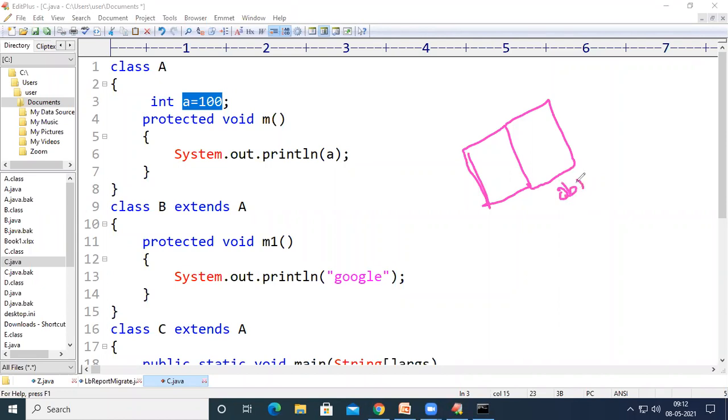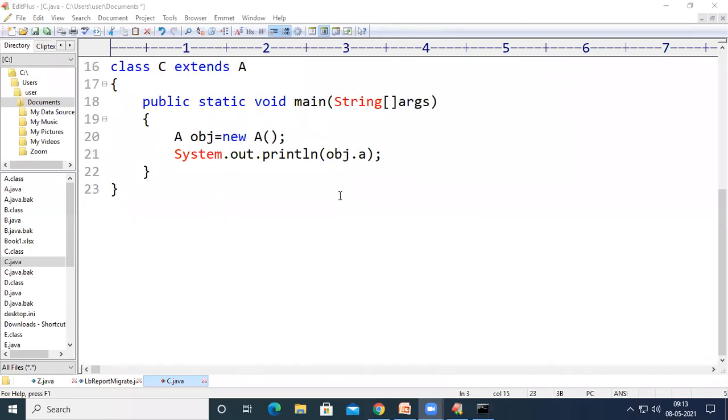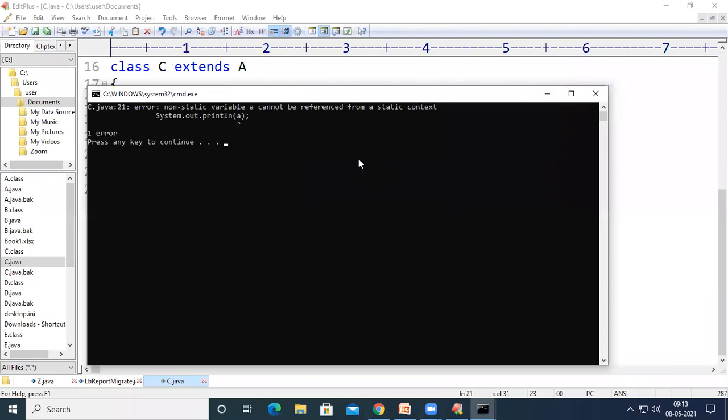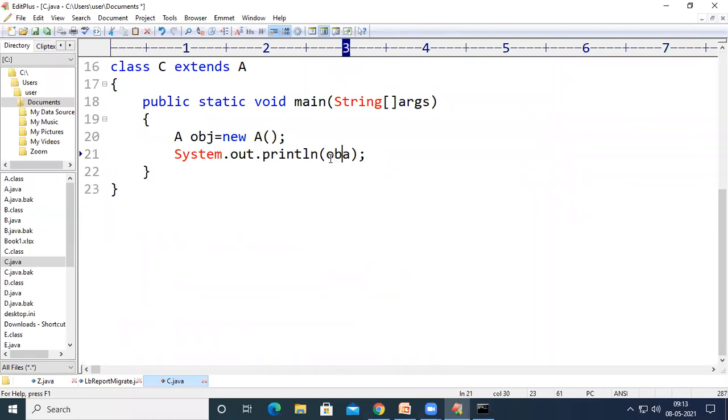The instance of a class name is obj, and inside obj I have a variable A which is storing the value of 100. Right, I have a variable A which is storing the value of 100, and then I have a method m, and inside I have two statements, A obj equal to new A and System.out.println(A). Now, if I use System.out.println of A, I will get a compile time error, because we cannot find A directly in the RAM. See here, we cannot find the A directly in the RAM. But if you write obj.a,